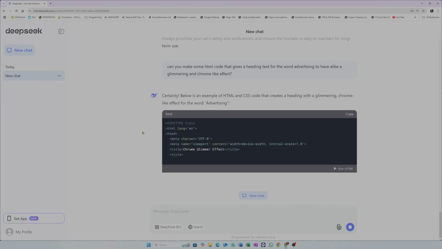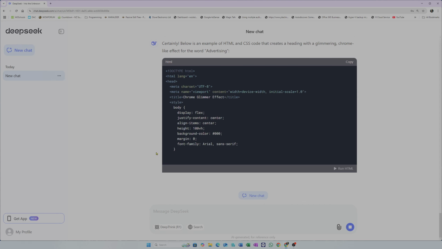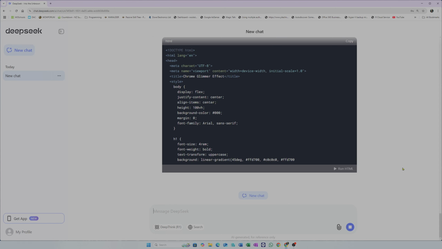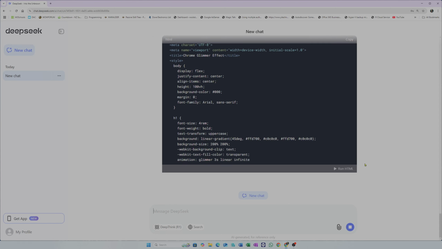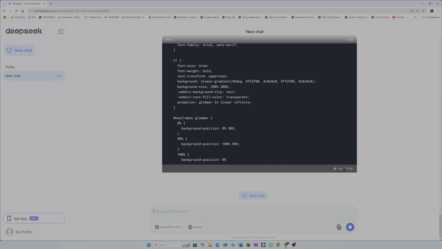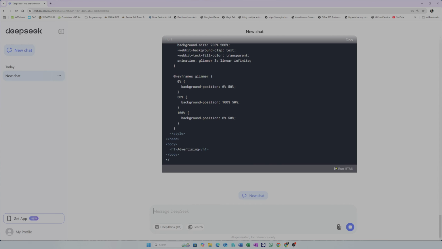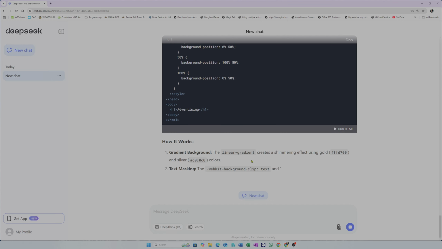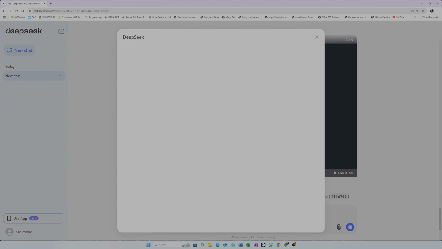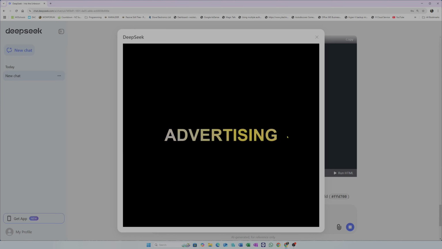That's pretty good. Oh, it's even got the option to run HTML. That's really cool, actually. So let's run it and see what happens. Yeah, that's pretty impressive. That's pretty damn impressive right there. That's pretty cool.